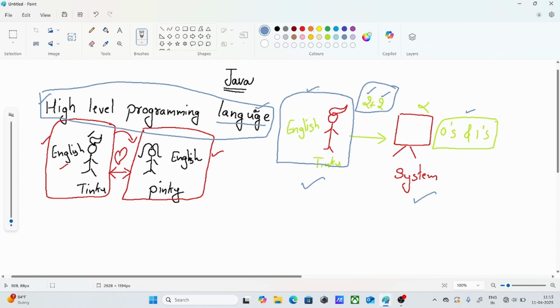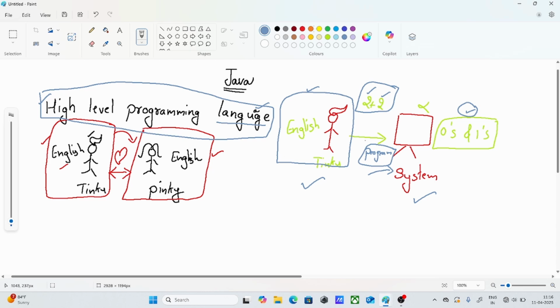But how does the system understand? The system will not understand the English language, but there will be one more program internally, which will convert our English language to zeros and ones, so that it is very easy to communicate between these two parties.